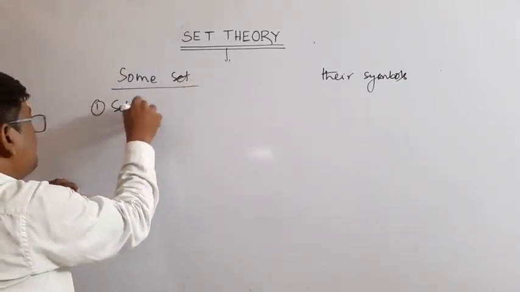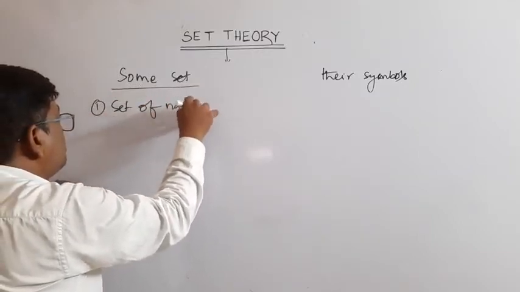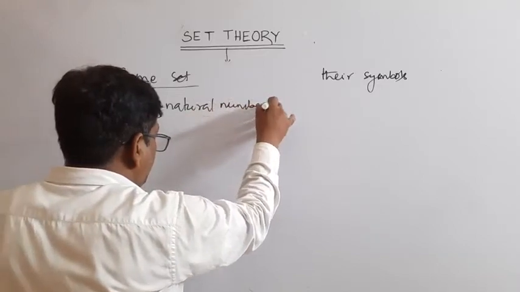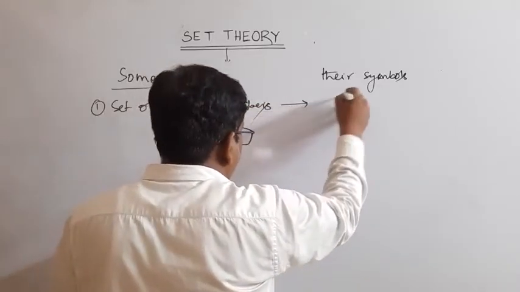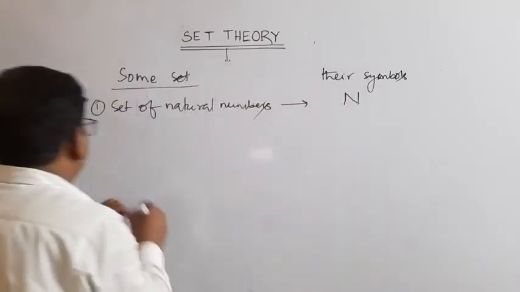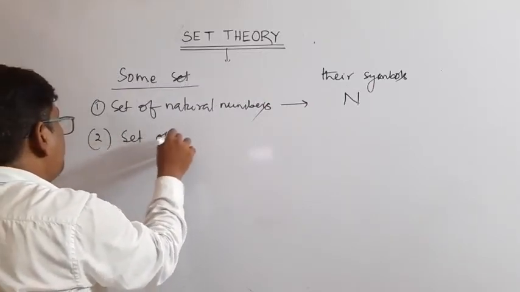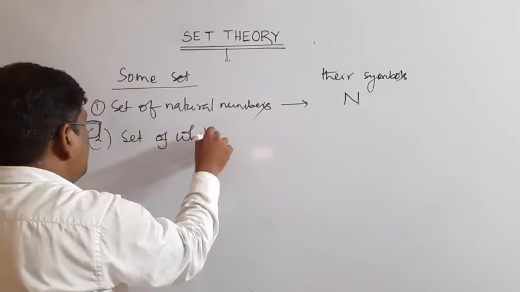Set of natural numbers, that is capital N. Number 2, set of whole numbers.